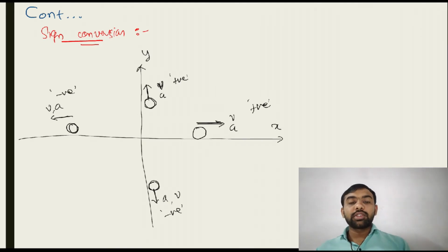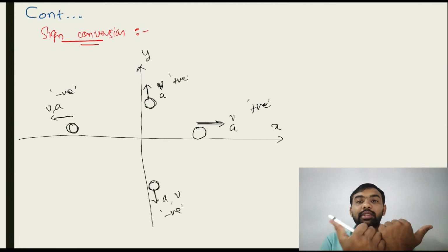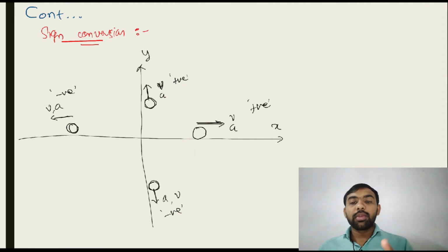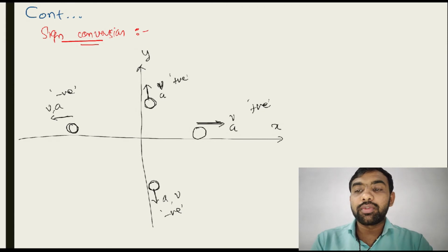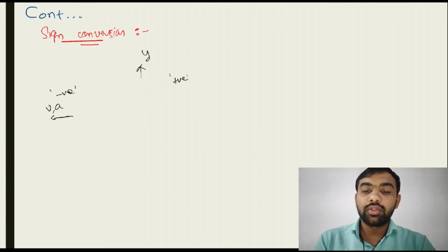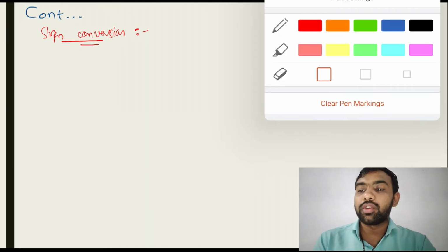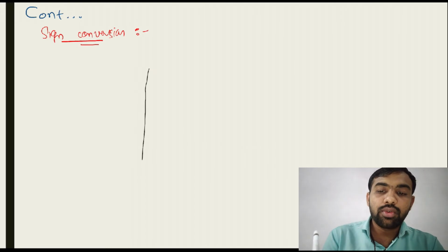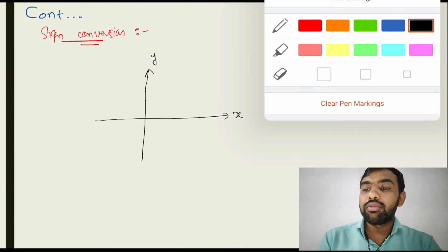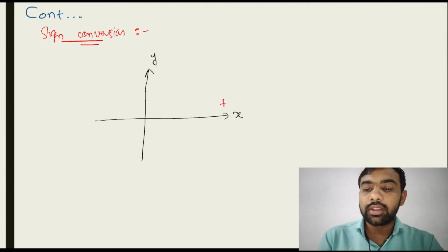Suppose sometimes velocity is towards the negative side and acceleration is towards the positive side, then consider v negative and a positive, meaning you consider the direction. So what is the simple phenomenon? We just draw everything like this. By this, what do we conclude, which type of sign convention do we have to use? We use this type of sign convention with x and y. If anything is towards the positive x side, that is positive.